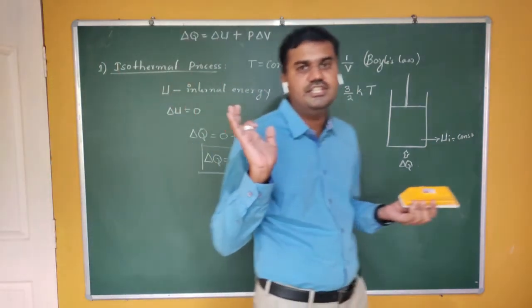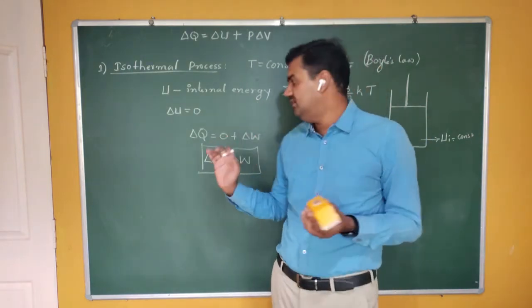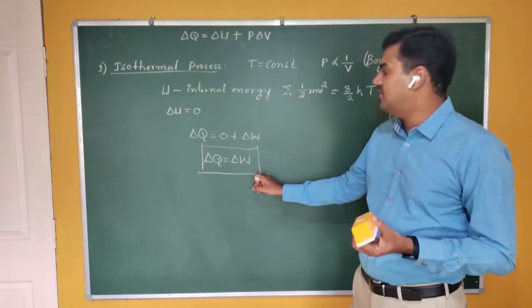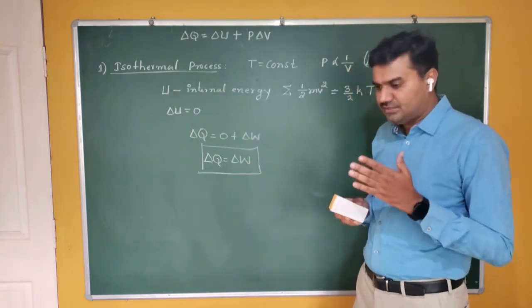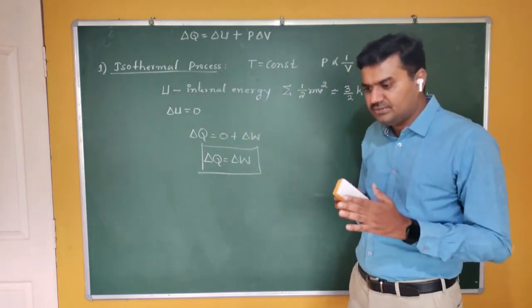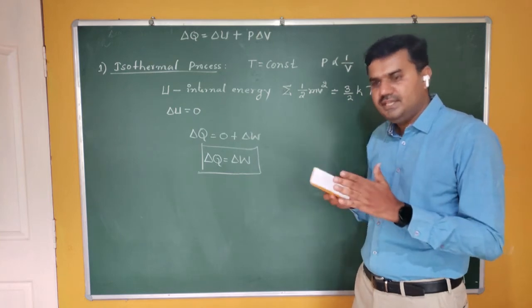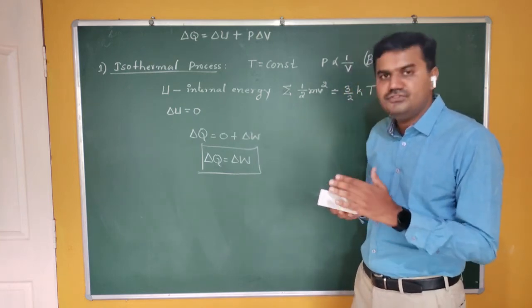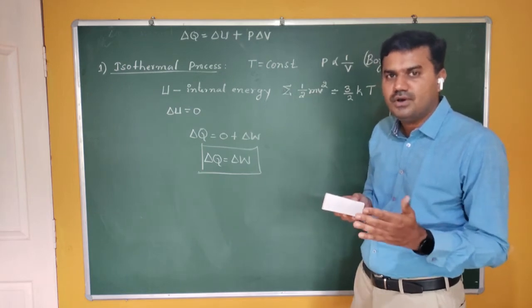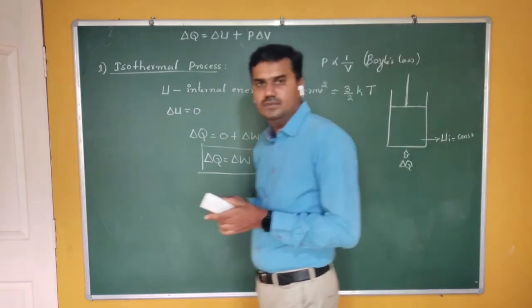There is no change in internal energy. Now this is the equation of the first law of thermodynamics for an isothermal process. So in an isothermal process, whatever may be the heat supplied, that entire amount of heat is used for the work. Are you getting me?